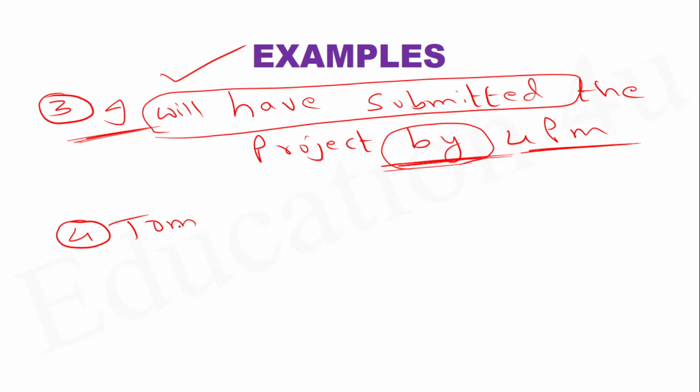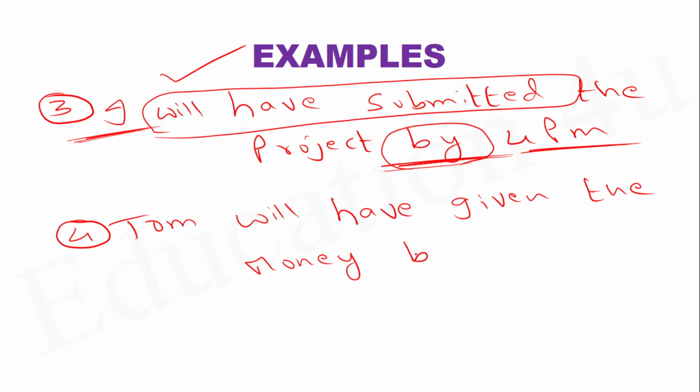For example, I'll give you now one more example. This time the example is with a third person, a man named Tom. And I said, Tom will have given the money by tonight. See, I want Tom to give money to someone. I called Tom and asked, Tom, did you give money?